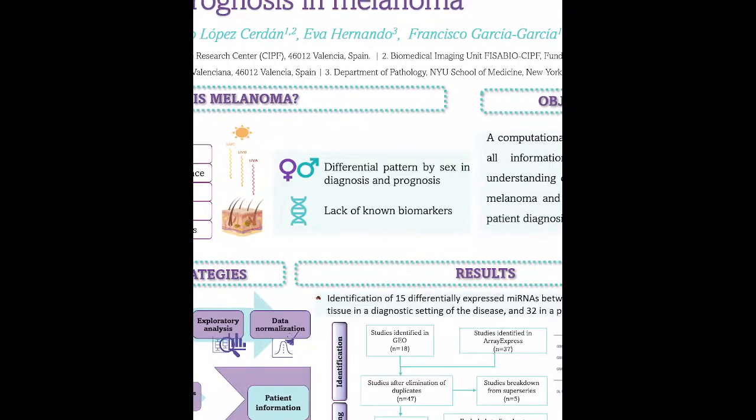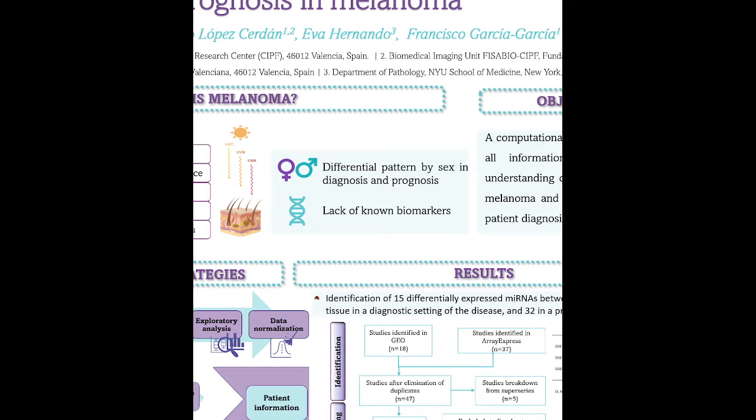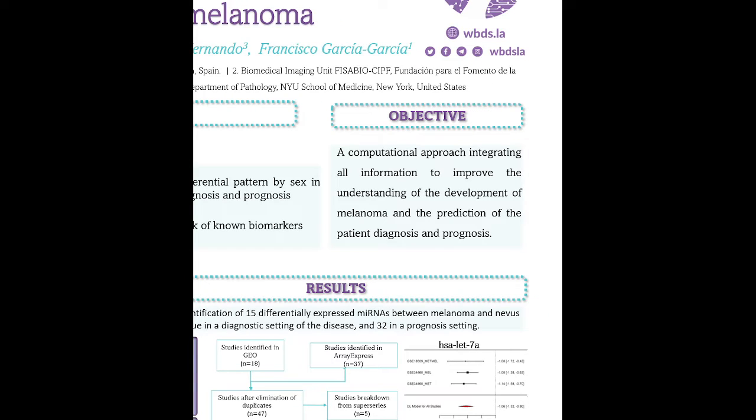However, although clinical and epidemiological parameters show a differential pattern by sex in the diagnosis and prognosis of the disease, there is a lack of knowledge regarding efficient biomarkers that favor the early detection and prediction of the evolution of the disease in patients. Taking into account all this information, the main objective of this work was a computational approach integrating all the information to improve the understanding of the development of melanoma and the prediction of patient diagnosis and prognosis.